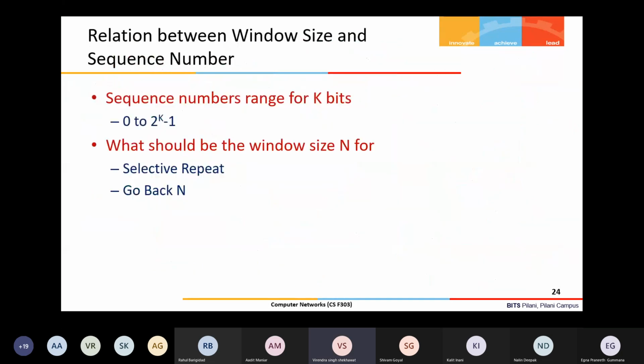Sequence numbers range, let us say for k bits, 0 to k minus 1; what should be the window size n for selective repeat so that the protocol can operate correctly without any ambiguity? Similarly for Go-Back-N. You think of it and try to do it this weekend, and then we'll continue this in the next class.